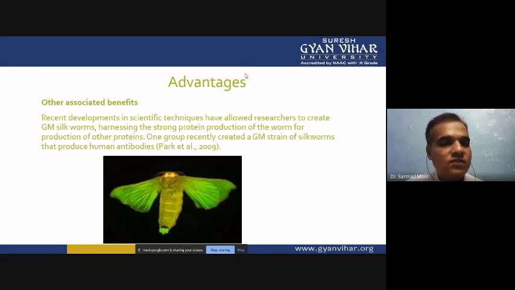Now, advantages of genetic modification. When we are transferring genes, or producing these genetically modified insects, they have many advantages. One advantage is that scientific techniques allow researchers to create genetically modified silkworms, harnessing the strong protein production of the worm for other types of protein.